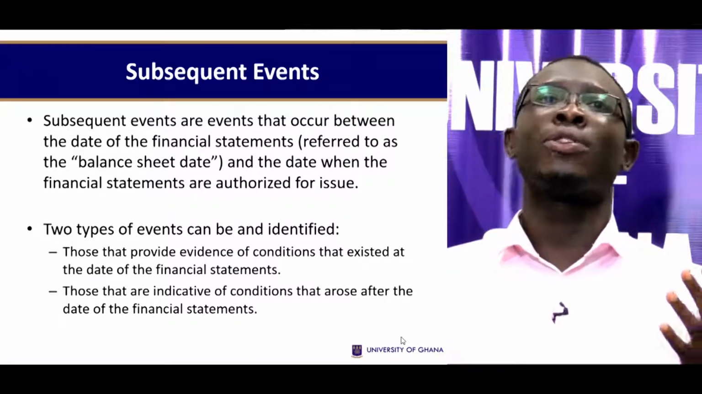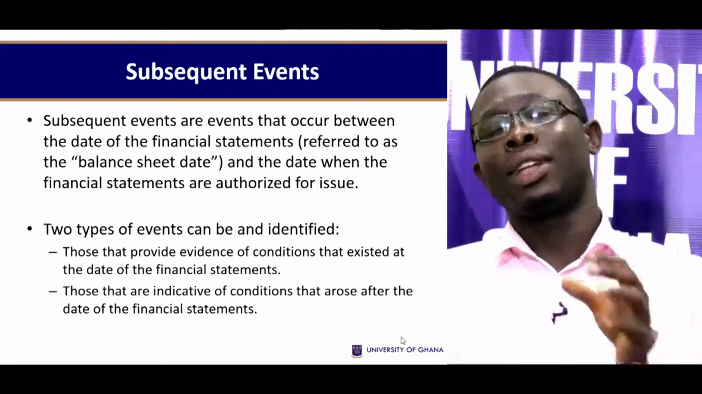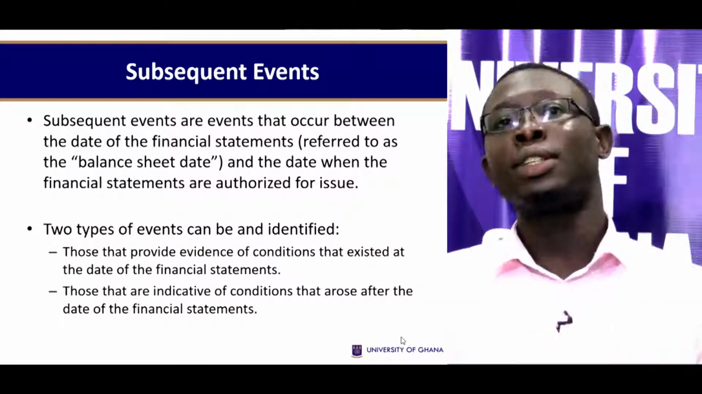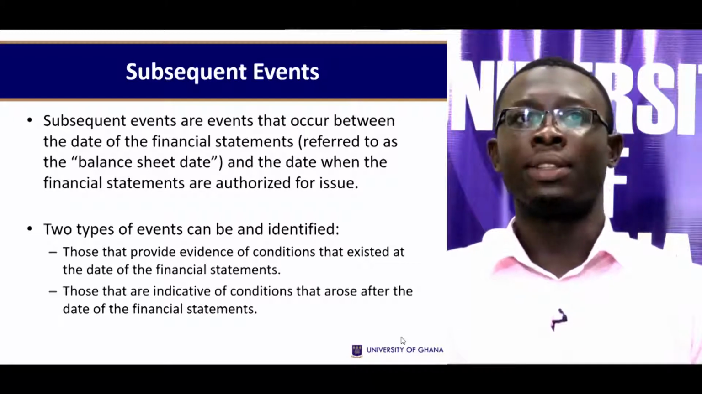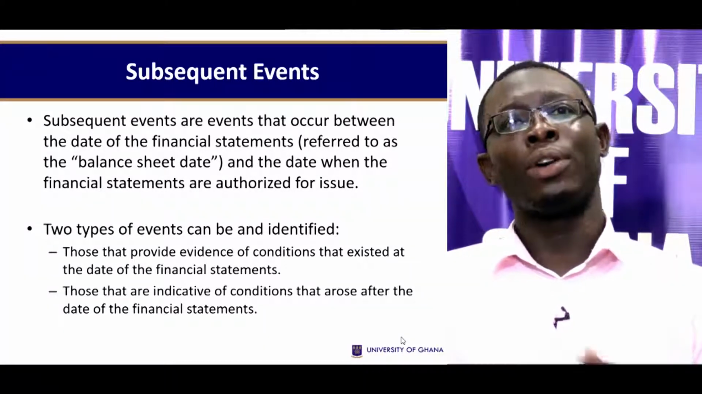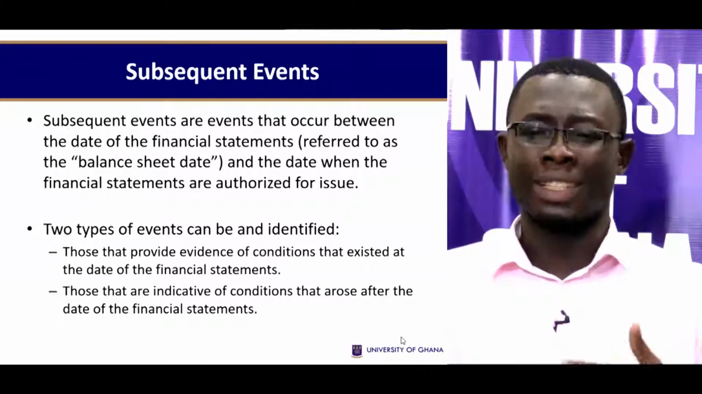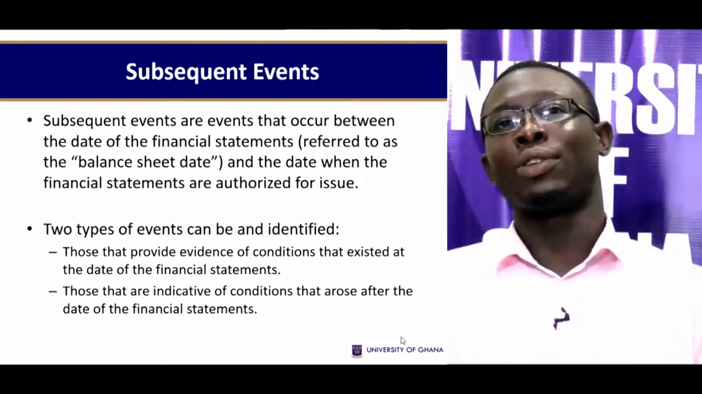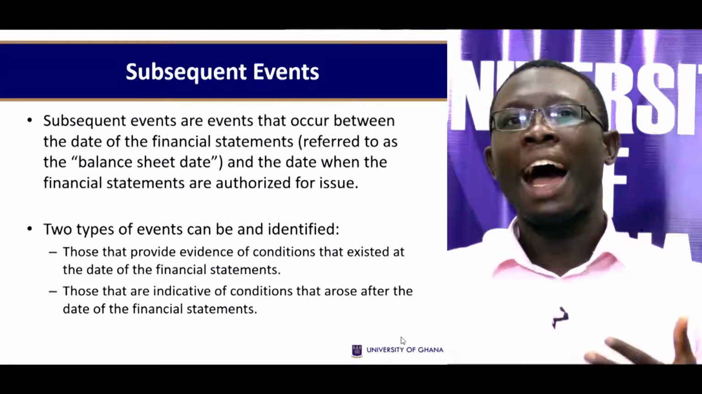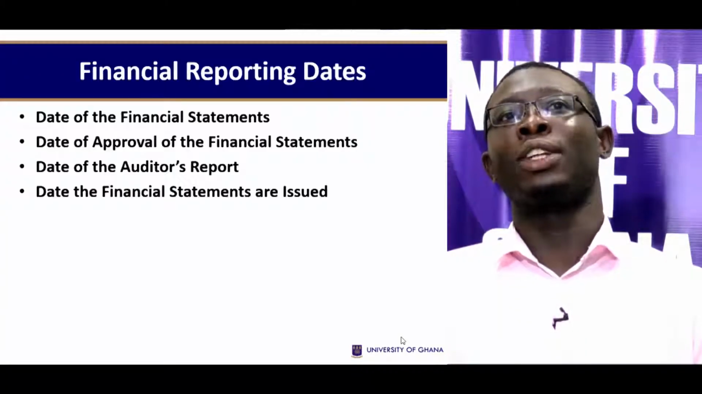So we have subsequent events that occur between the date of financial statement, that we refer to as the balance sheet date, and the date when financial statements are authorized for use. There are two main types of events: those that provide evidence of conditions that existed at the date of the financial statement, and those that are indicative of conditions that arose after the date of the financial statement.